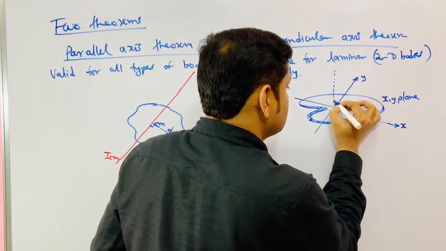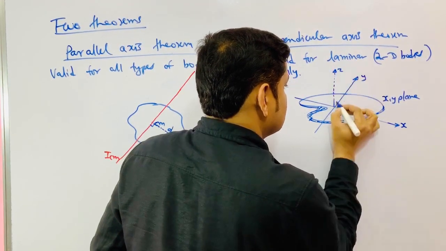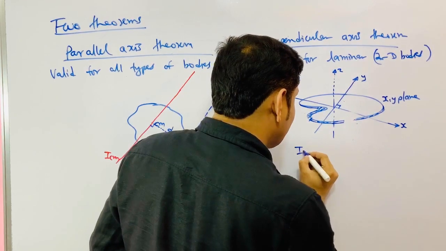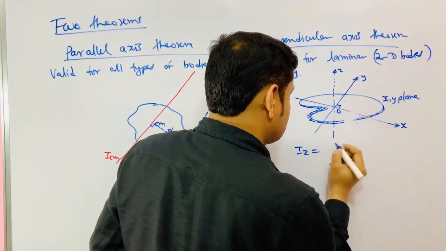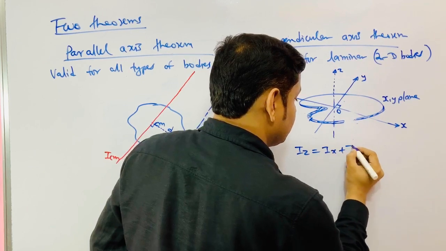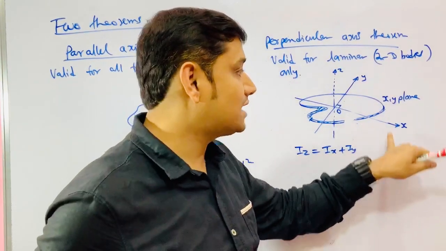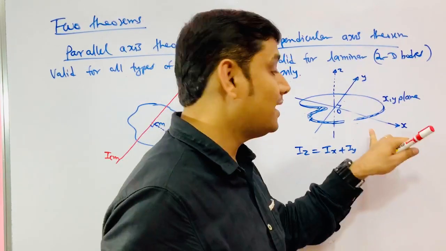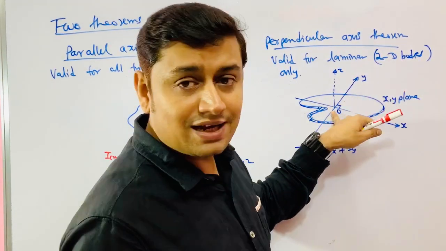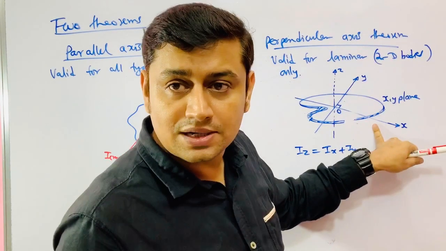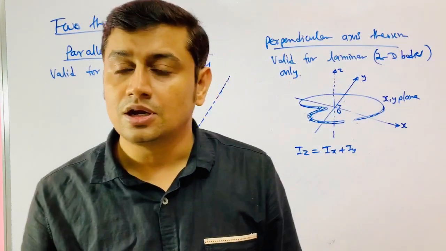I would call this the Z axis. Then I can write Iz is equal to Ix plus Iy, when X and Y must lie in the plane of the body, and the Z axis must pass through their point of intersection and normal to the plane of the body.